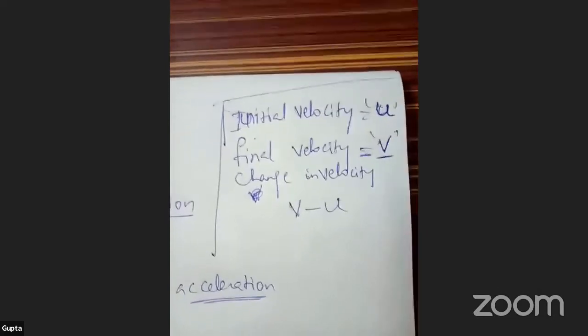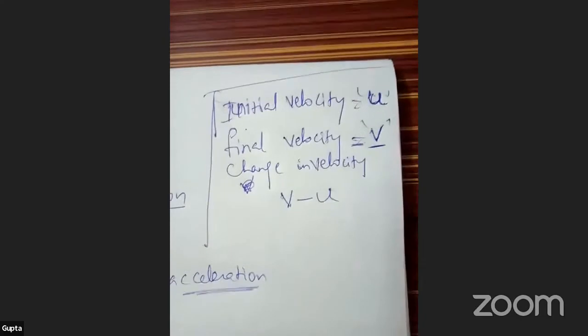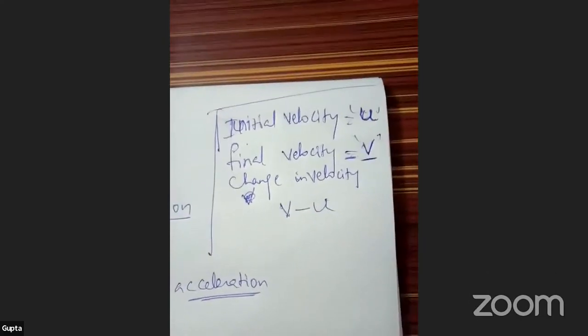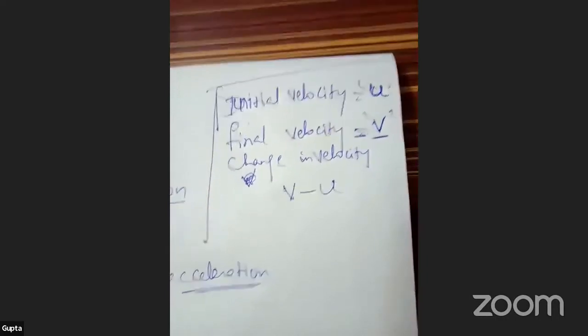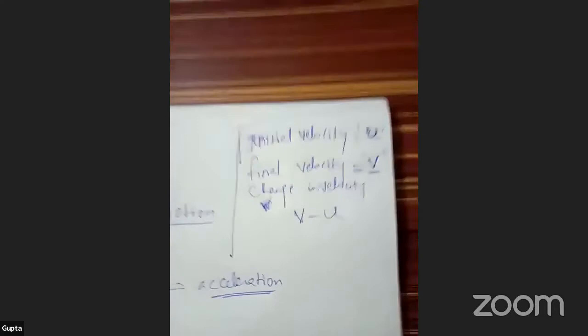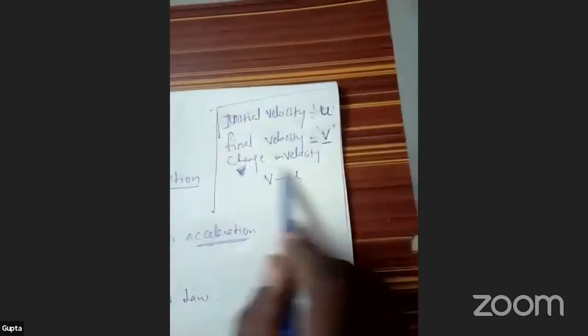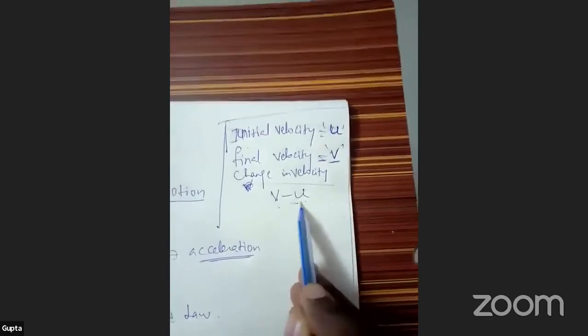What is the change of amount in between you both? 3 rupees. How did you get the 3? Because the highest amount 5 minus 2. Isn't it? In the same way, change in velocity means final velocity minus initial velocity.